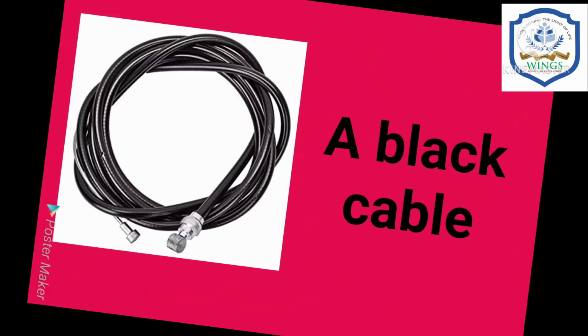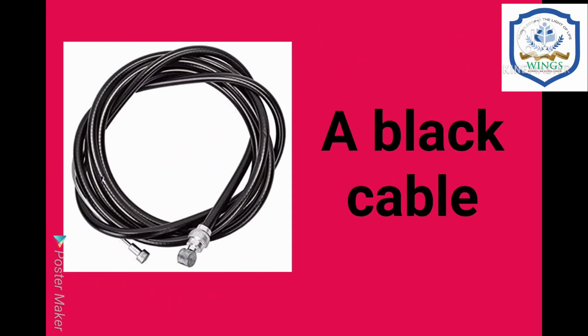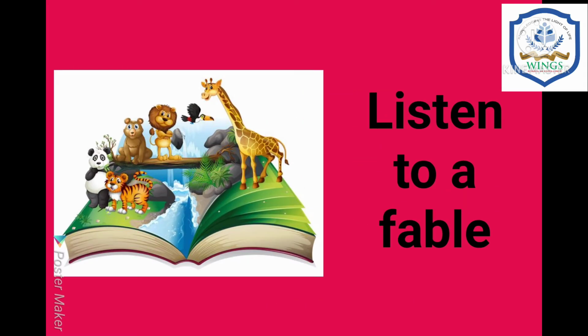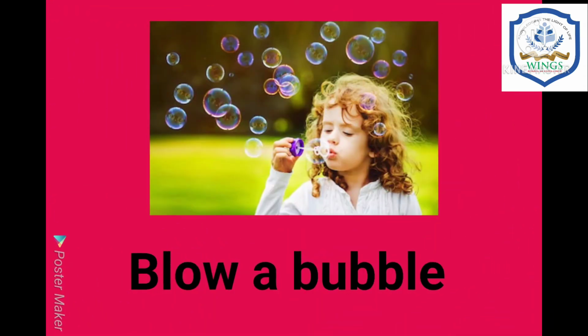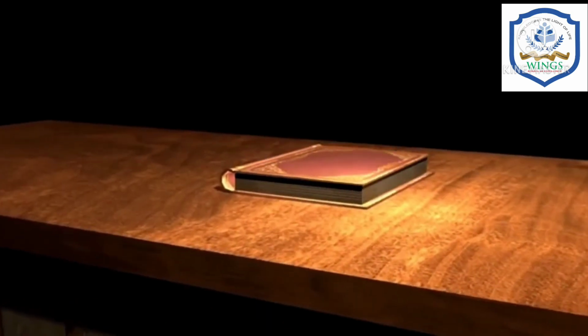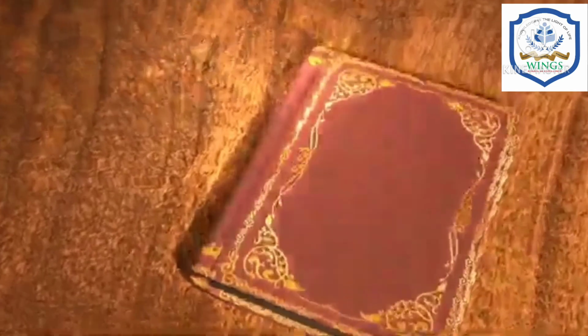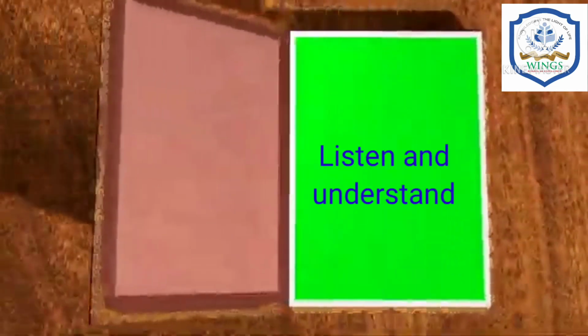Next, a black cable. The next one is listen to a fable. The next one is a block on a table. Next, blow a bubble. Repeat all these words. Now let's go to page number 45. Listen and understand. Let's go to the next bit.